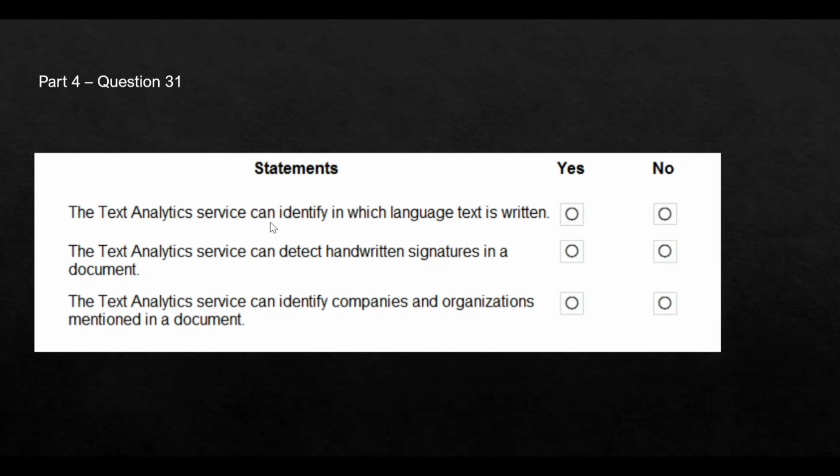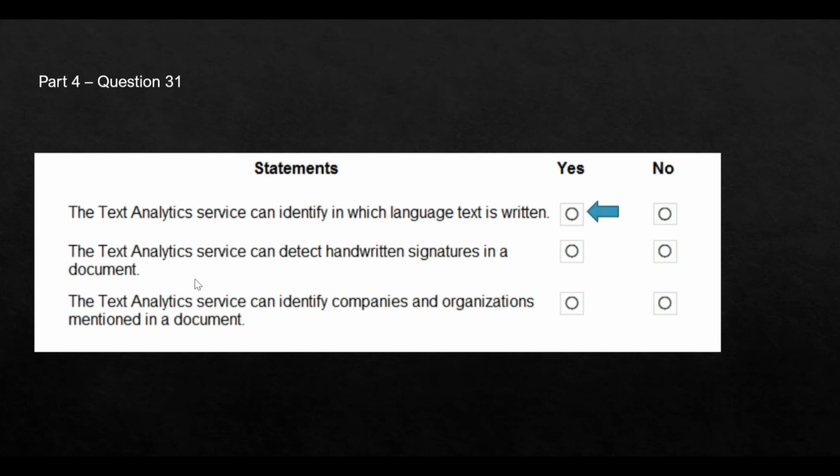The text analytics service can identify in which language text is written. The answer for this is yes, because in text analytics you can identify it. So what is text analytics? Suppose there is a Twitter feed coming in. Text analytics can go through the Twitter feed, which is an unstructured document, or something like a JSON document, and it can then understand which language it is written in. The Twitter feed can be in different languages, can be in Tamil, Hindi, German, French, or English, etc. So for this statement, the answer is yes.